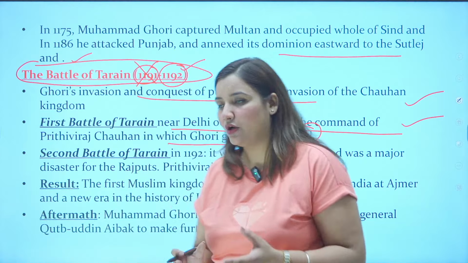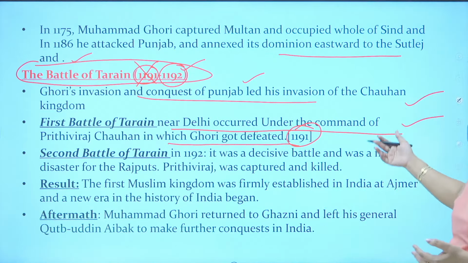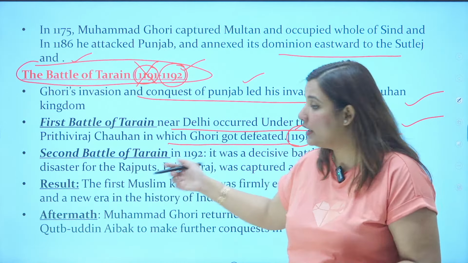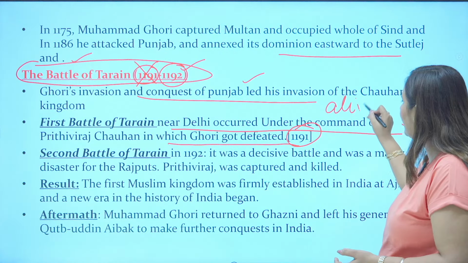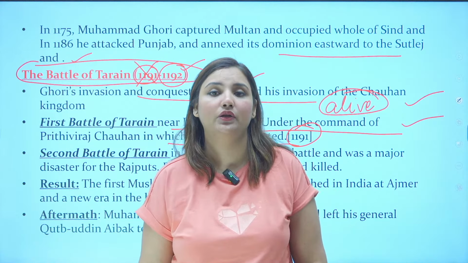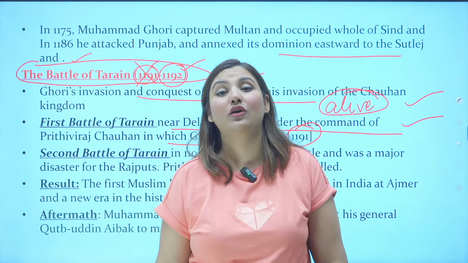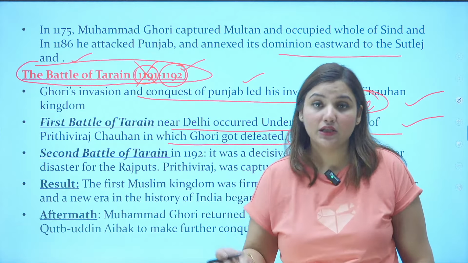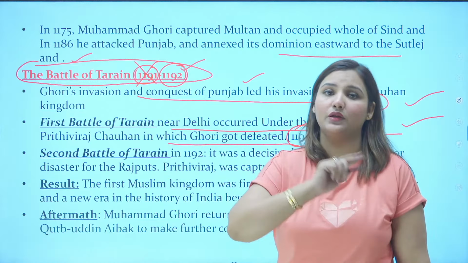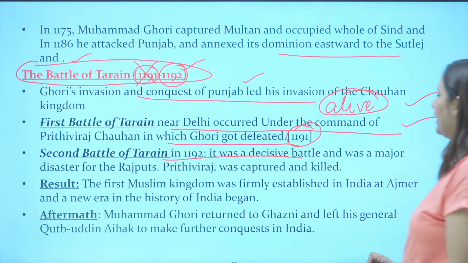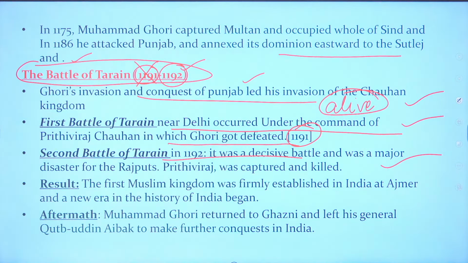And here the mistake of Prithviraj Chauhan was that he left Muhammad Ghori alive, even after defeating him. He was not killing Muhammad Ghori, and Muhammad Ghori got the chance again. He planned, came back next year to take revenge, and this time he killed Prithviraj Chauhan. So, the second battle of Tarain happened in 1192. It was a decisive battle and was a major disaster for the Rajputs, where Prithviraj Chauhan was captured and killed.